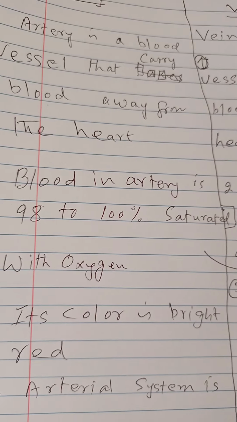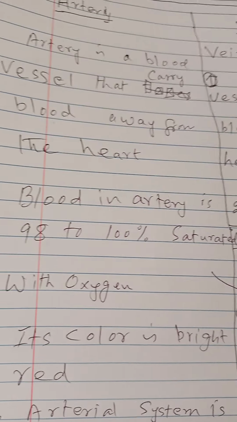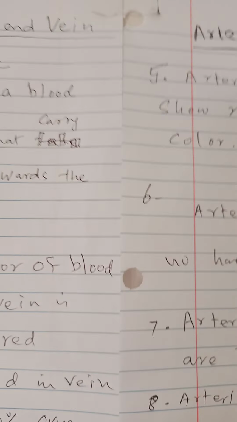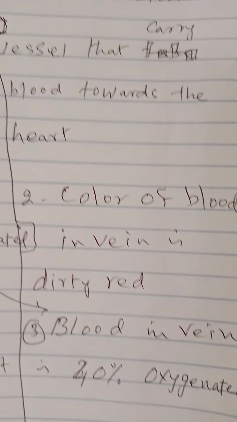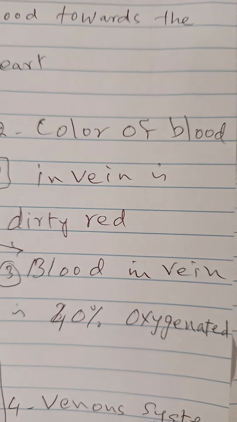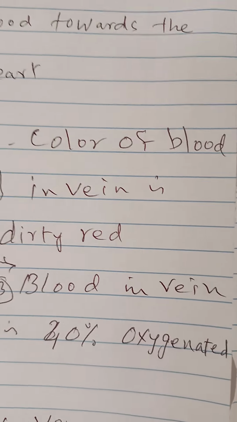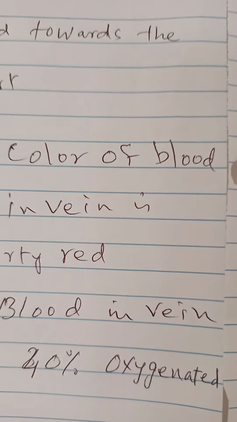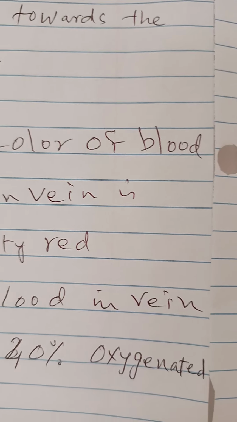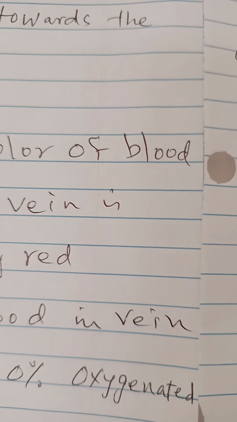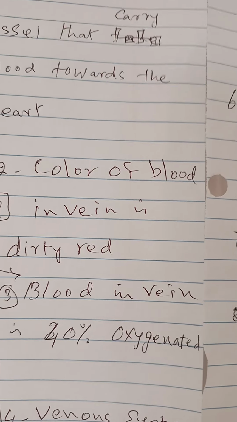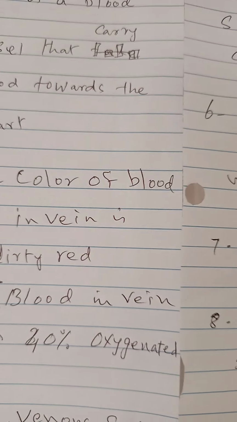In the artery, blood is 98 to 100% saturated with oxygen, while in vein it is 40% oxygenated, because when it started from the heart it was 100% oxygenated, but it went up to the end of the extremities, and now all the cells have taken their quota from this blood.